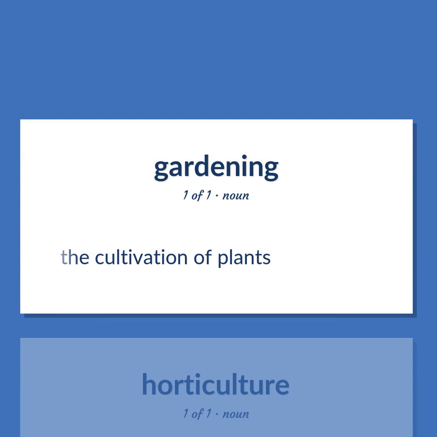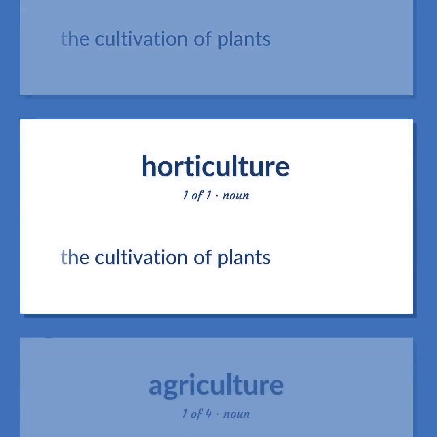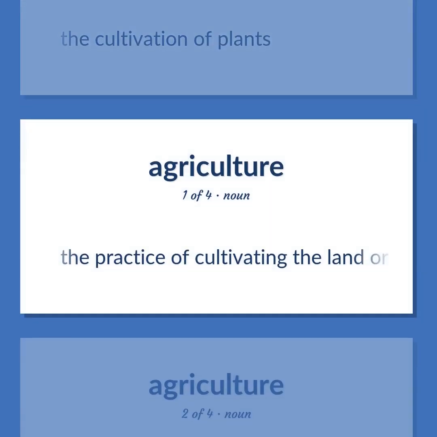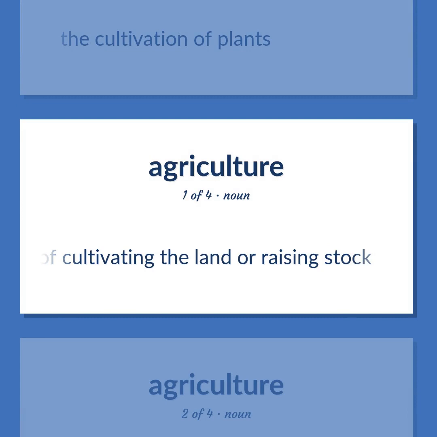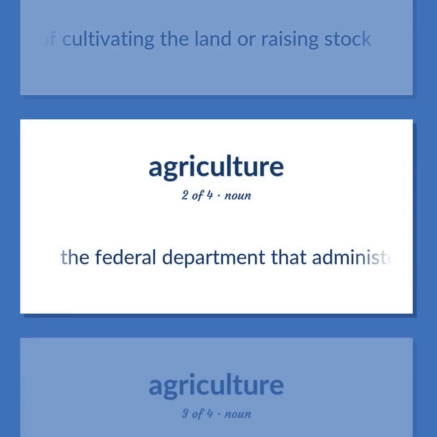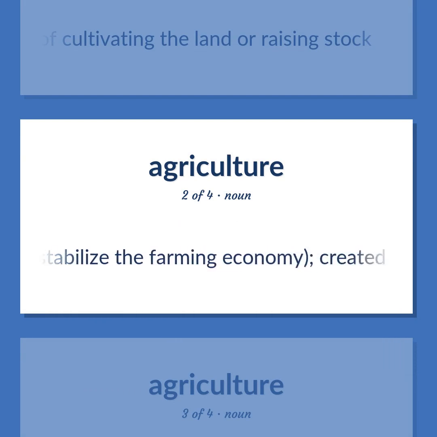The cultivation of plants. The practice of cultivating the land or raising stock. The federal department that administers programs that provide services to farmers, including research in soil conservation and efforts to stabilize the farming economy, created in 1862.